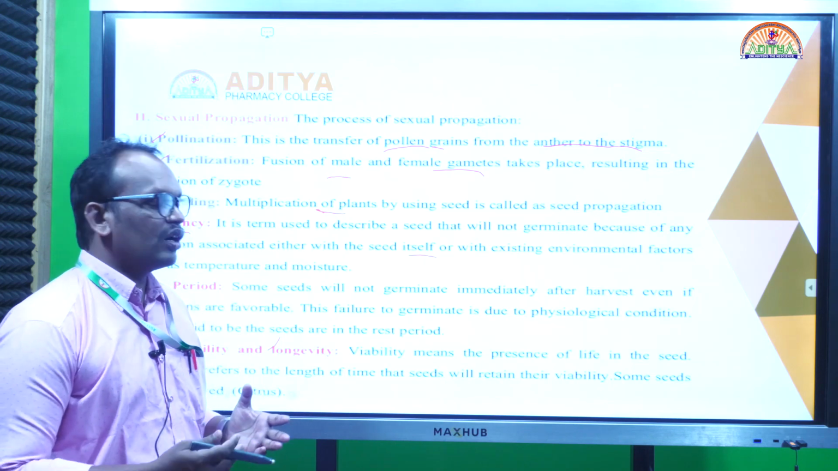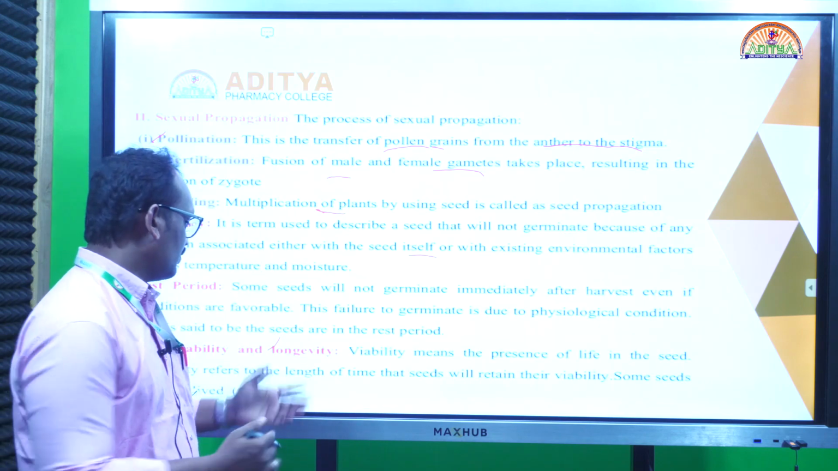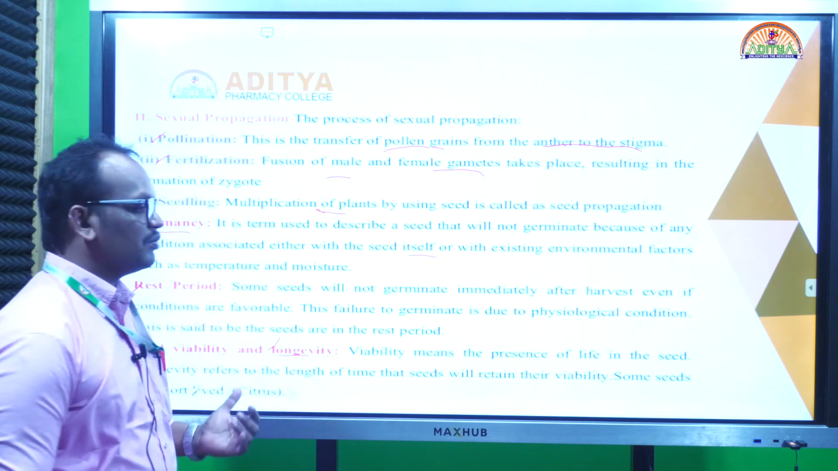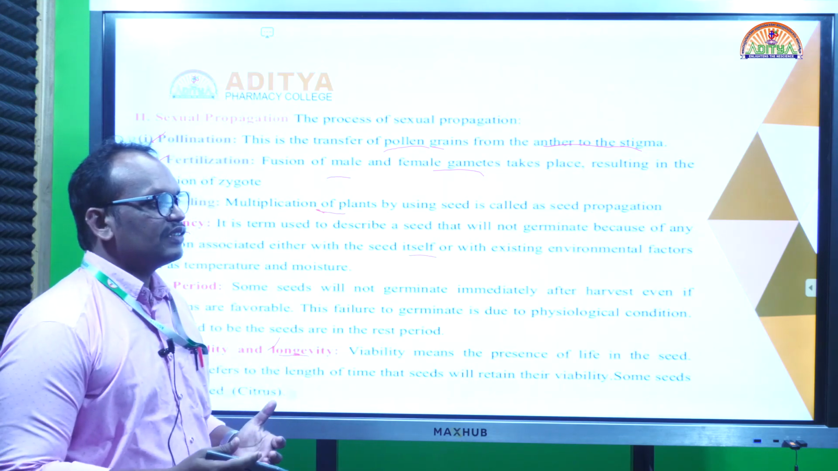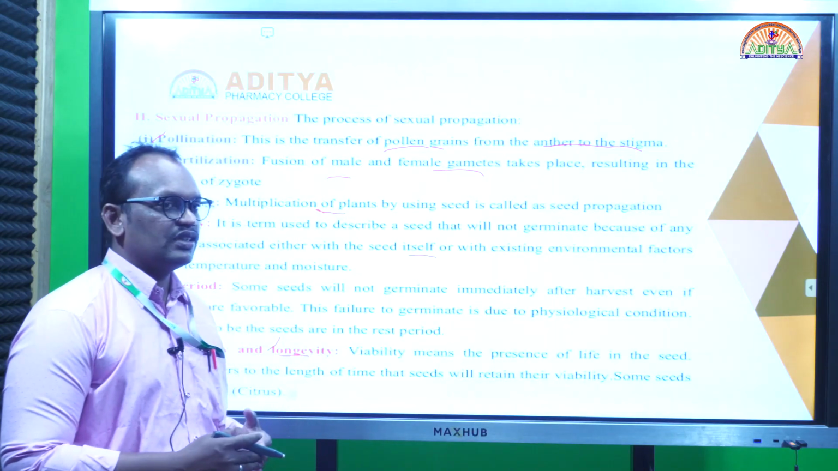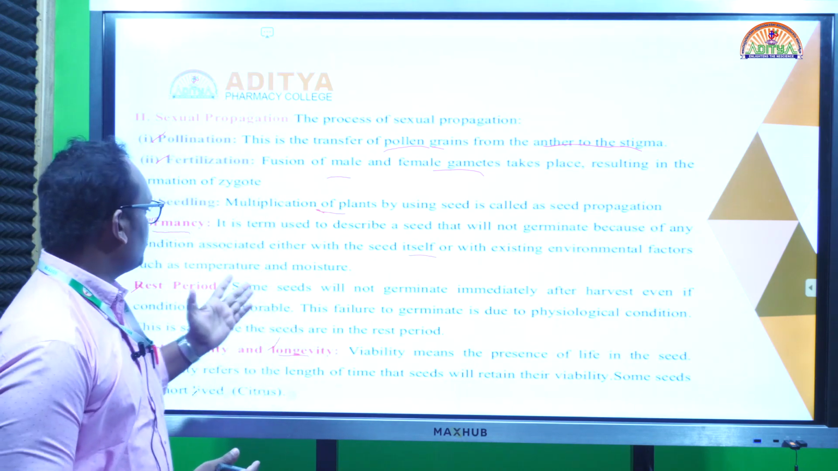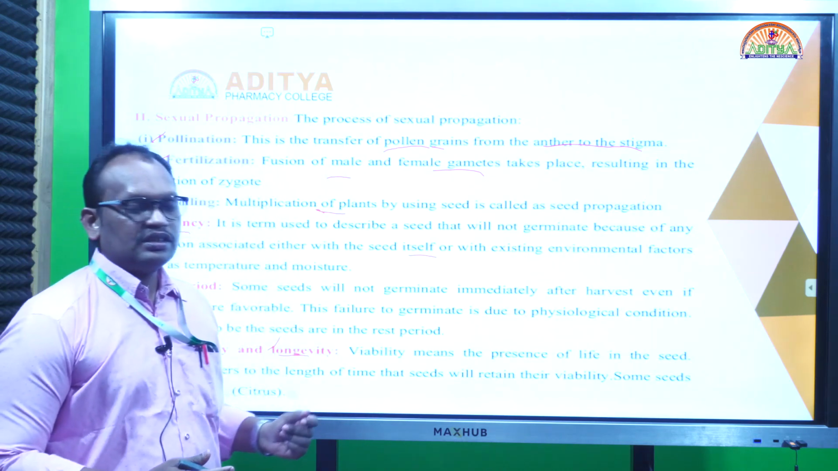Some seeds have longer viability and some seeds have lesser viability and longevity. Viability means the germination power varies. We can see that sometimes some seeds have a high germination rate and some seeds have a low germination rate. So these terms you can see in seed propagation.